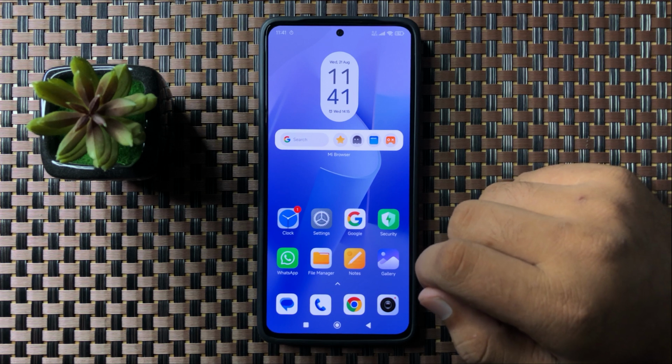So that's how you can fix the black and white display issue on your Xiaomi phone.